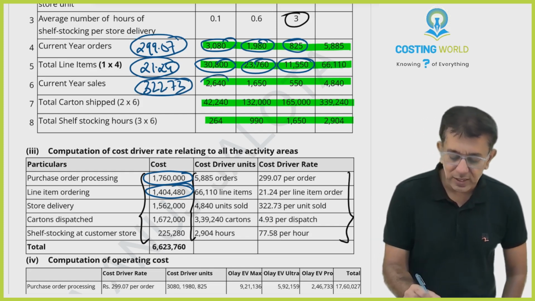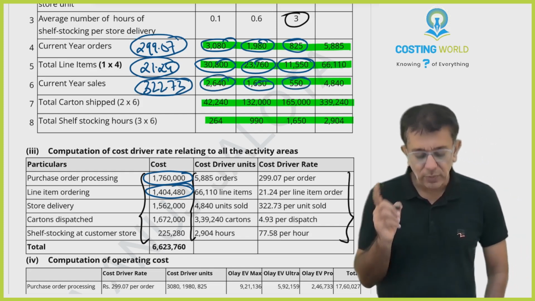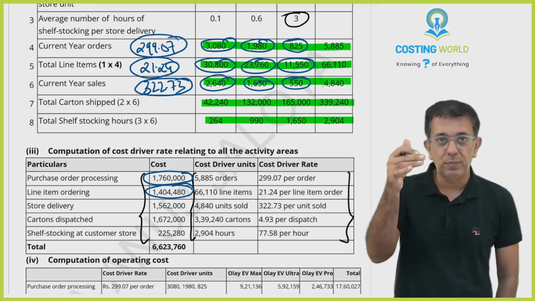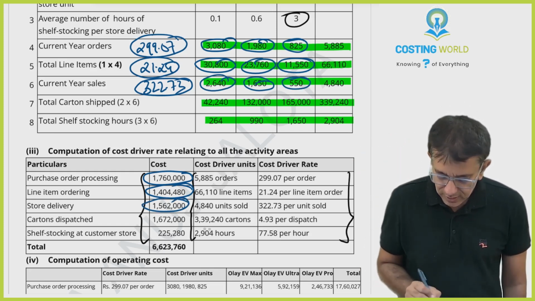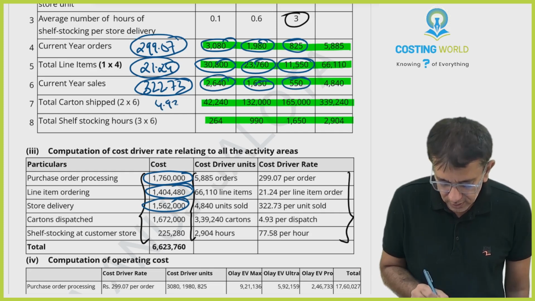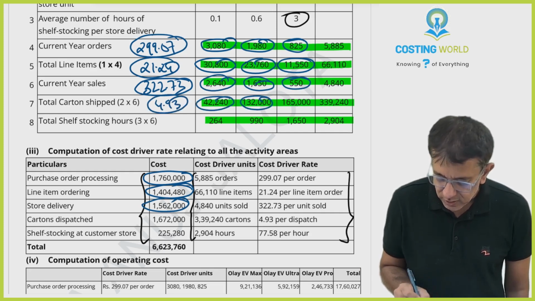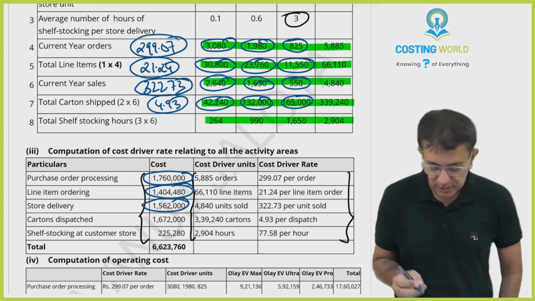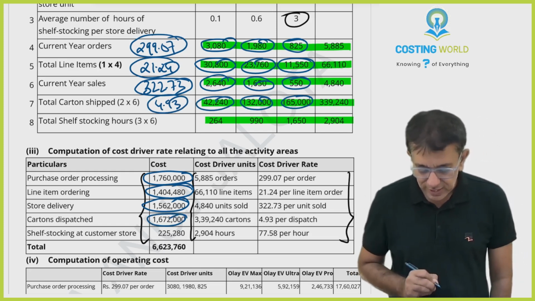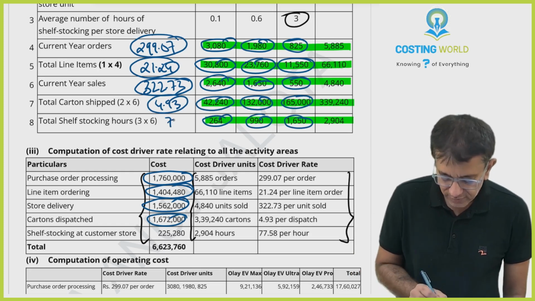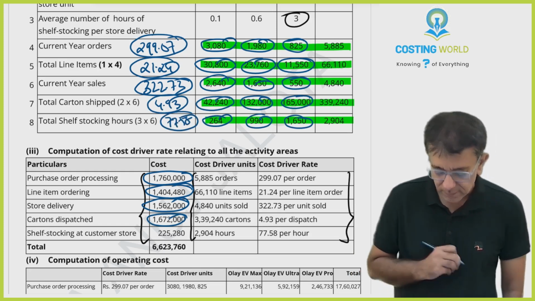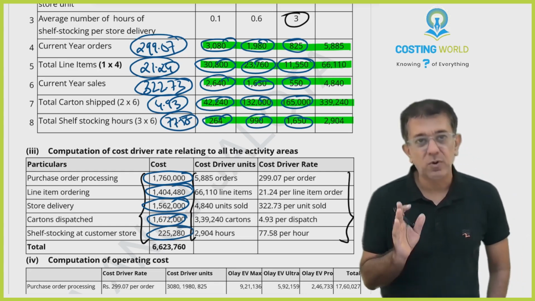You multiply this, this, and this by 322.73, and that will give you the breakup of the delivery cost. Then cartons dispatch is 4.93; you multiply it with the number of cartons dispatched for each product. And lastly, shelf stocking hours are multiplied by 77.58. That will give you the breakup of this particular cost.